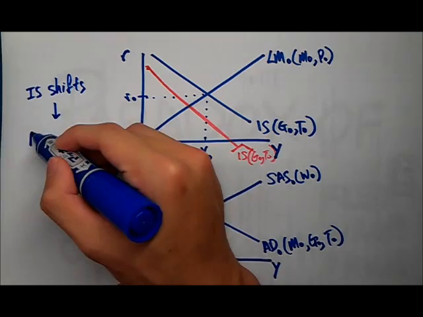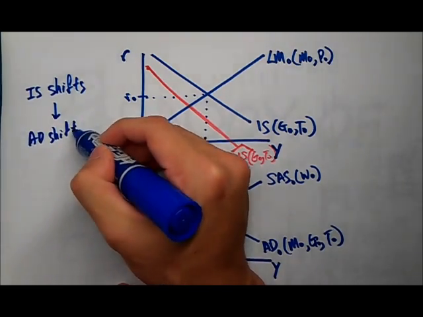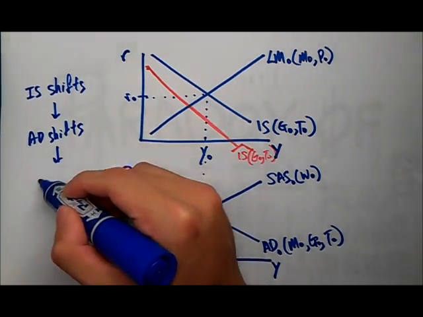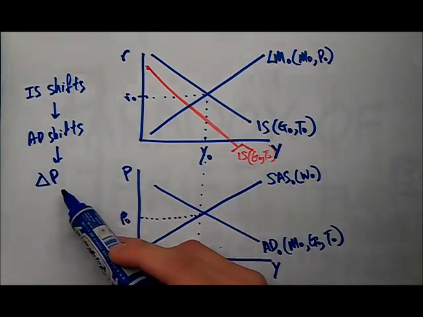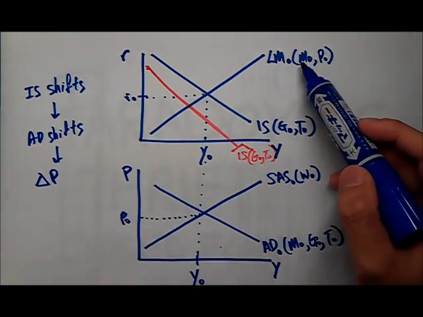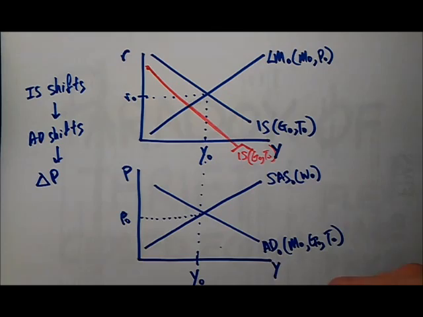This will cause your AD to shift, and this will cause a change in price. So you can see that the change in price is going to affect the LM curve, no? To keep things simple and prevent so many lines, let's deal with the LM first. So what's going to happen to the LM?